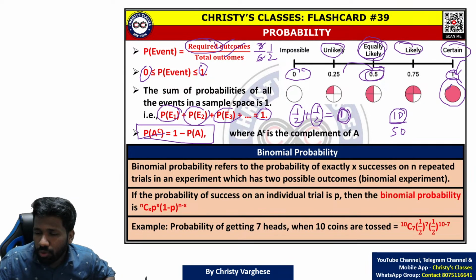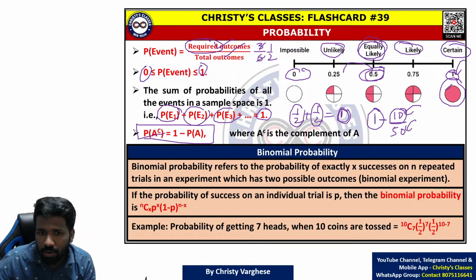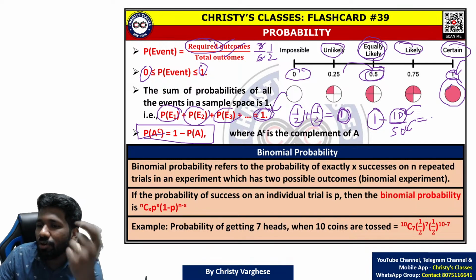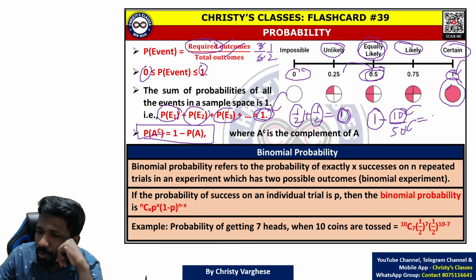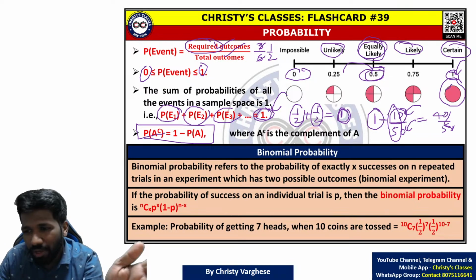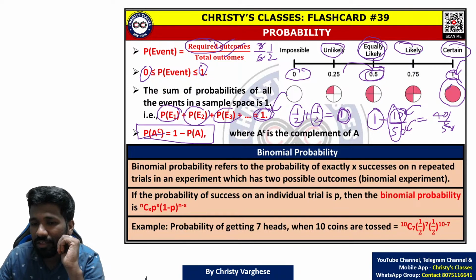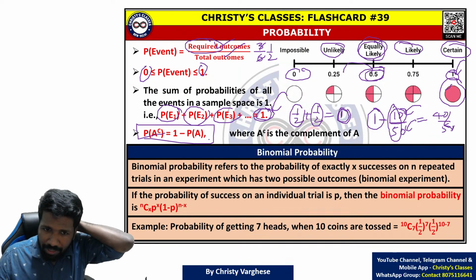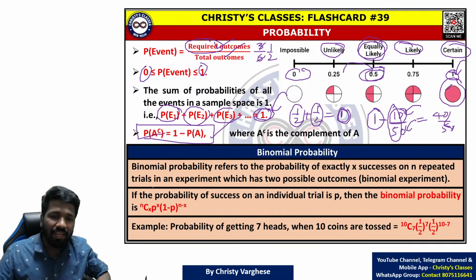of getting a person who likes coffee, because the required outcome is 10 and the total outcome is 50. From the total probability of 1, because the total probability will be 1, as we understood here, subtracting that, you will get the complement of that. That is the not liking coffee probability. The people who don't like coffee, that is 40 by 50 or 4 by 5. Or if 1 by 5 is the chance of people who like coffee, the remaining is 4 by 5. So that is the idea. That is called the complement idea. For many questions that will be very helpful.